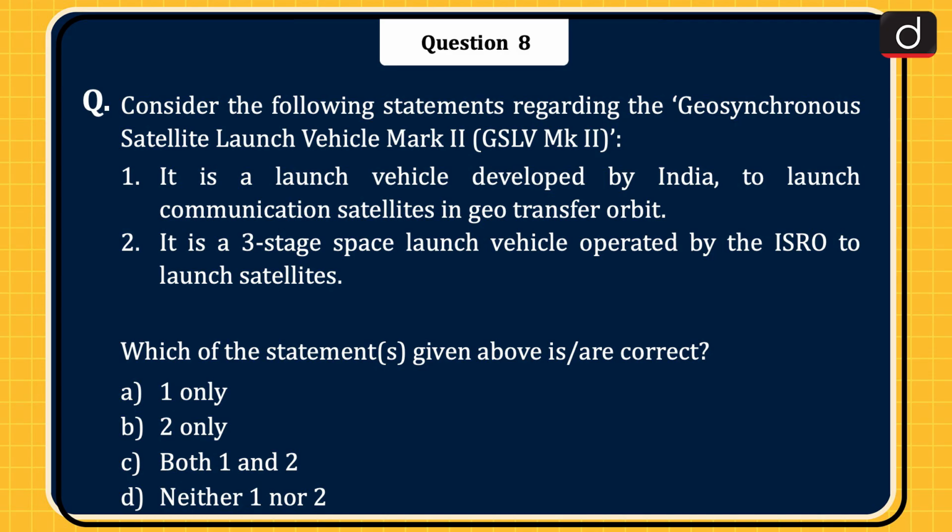Next question is, consider the following statements regarding the Geosynchronous Satellite Launch Vehicle Mark II or GSLV Mk2. 1. It is a launch vehicle developed by India to launch communication satellites in geotransfer orbit. 2. It is a 3-stage space launch vehicle operated by the ISRO to launch satellites. Which of the statements given above is or are correct? 1 only, 2 only, both 1 and 2, or neither 1 nor 2? The correct answer is option C, both 1 and 2.